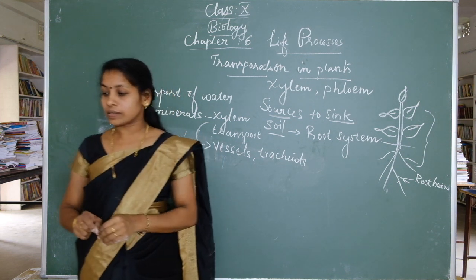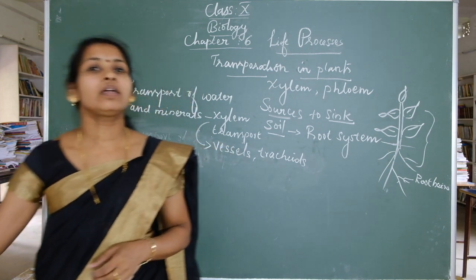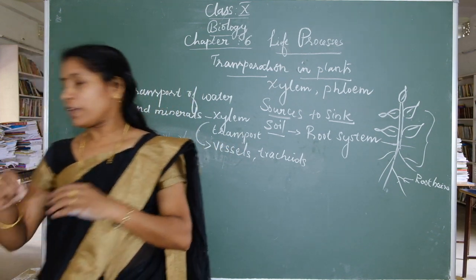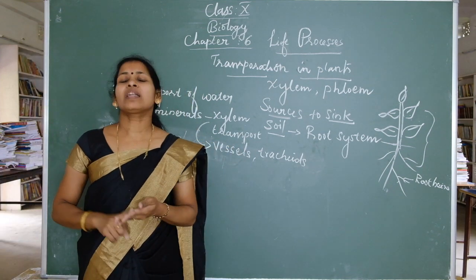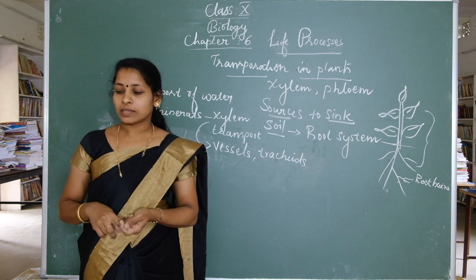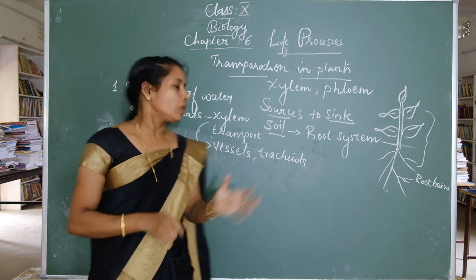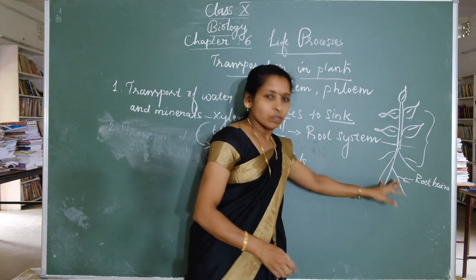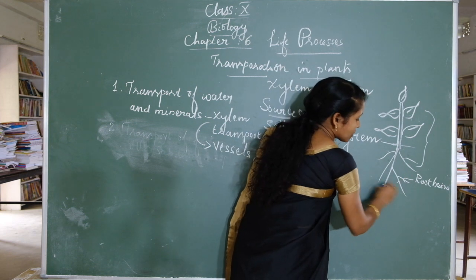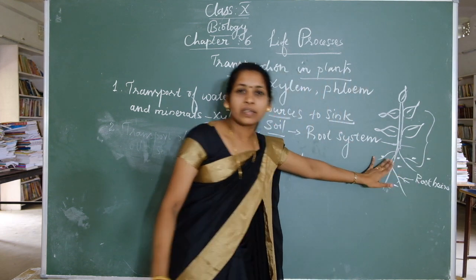The root hairs are in direct contact with the film of water present between the soil particles. Minerals such as nitrates, phosphates, chlorides, sulfates, etc. are dissolved in water. So the water and minerals are present in dissolved form inside that soil.